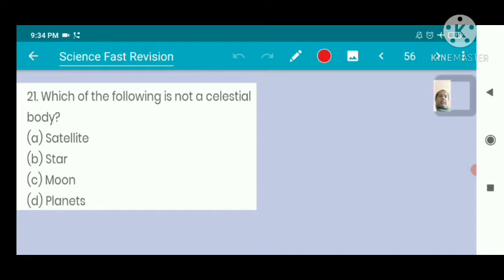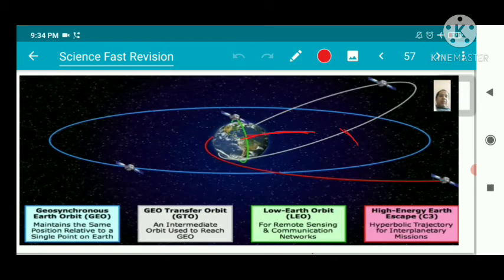Which of the following is not a celestial body? Satellite. These all are celestial bodies. So this is the orbit, and low Earth orbit. This green color shows the low Earth orbit.